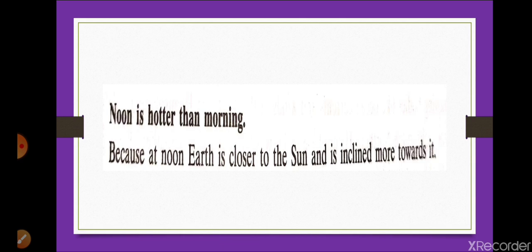Now, second part: what name do we give to these days? We are giving the name spring or vernal equinox and autumnal equinox. These two are there. So 21 March is the spring or vernal equinox and 23 September is the autumnal equinox. These are the answer on page number 28.